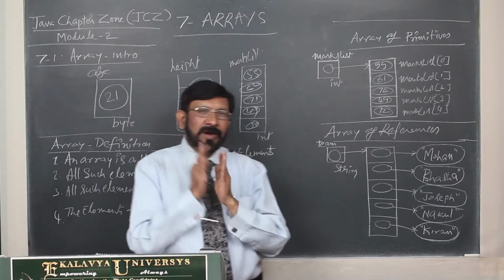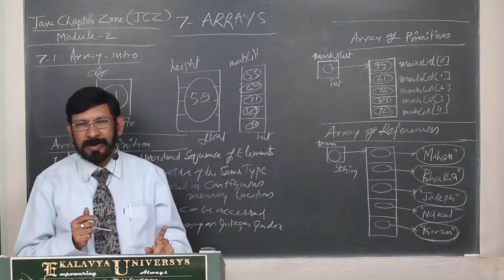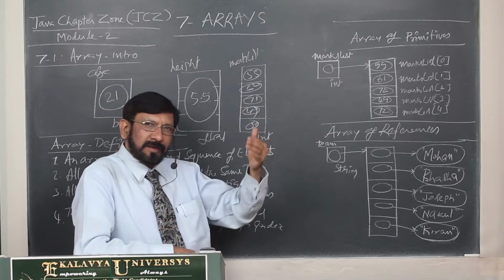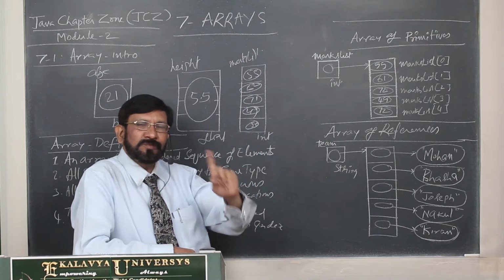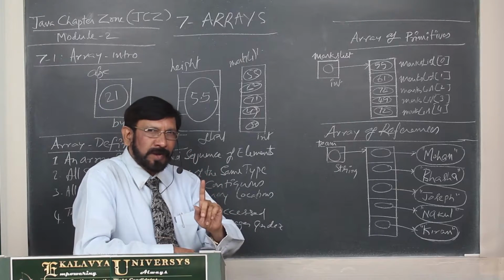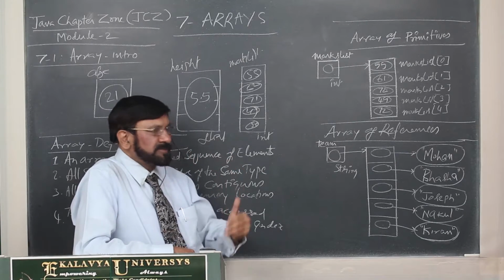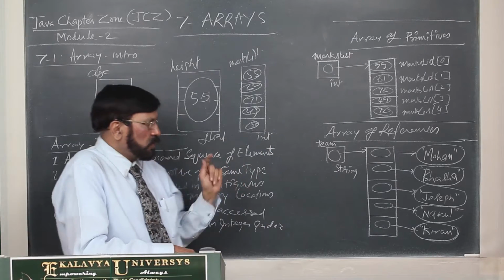As far as Java array is concerned, it is a reference type, not a primitive type. Even if only primitive elements are there in that array, it is a reference type only. It is not a primitive type. In order to understand this point, we have to study deeper. First, I introduce that point.